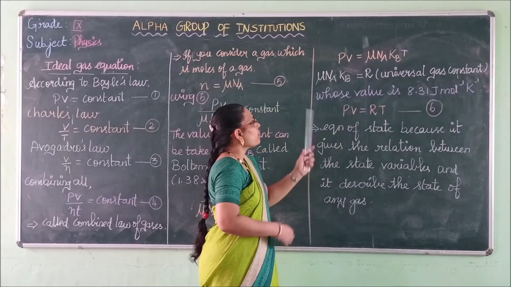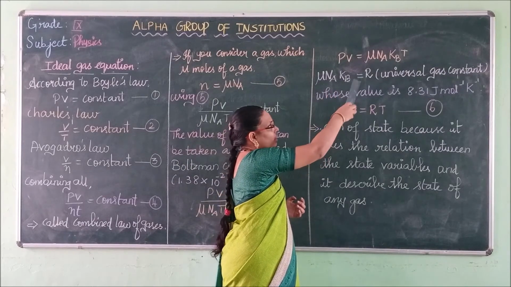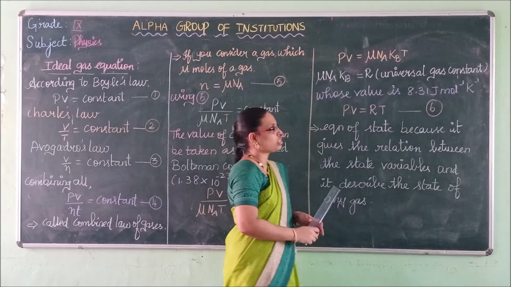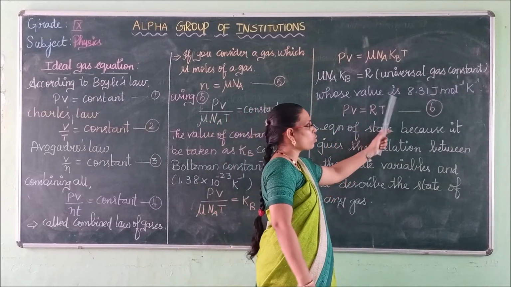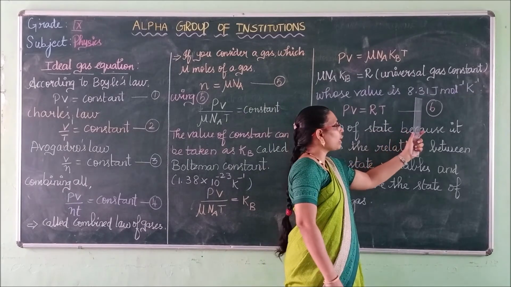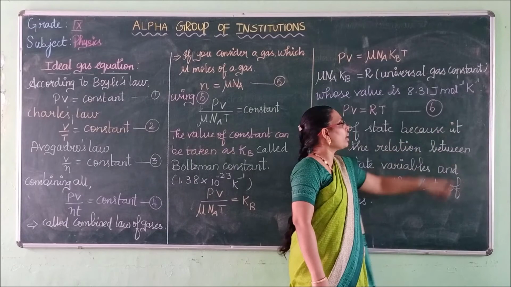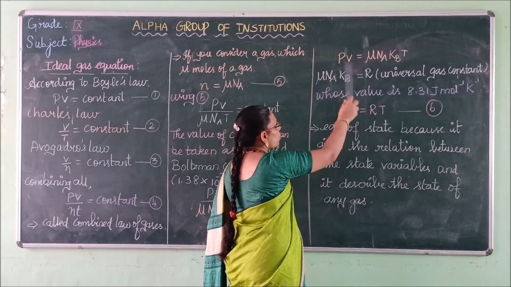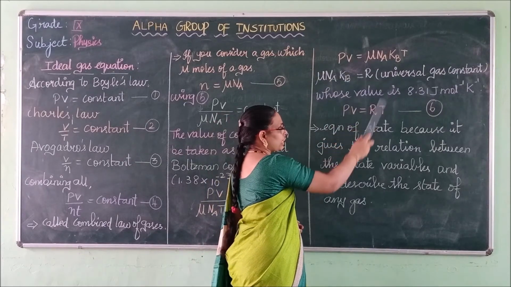We can write PV equal to mu times the Avogadro number into the Boltzmann constant into temperature. Here we write this mu NA Kb as R. R is the universal gas constant, whose value is 8.31 joule mole power minus 1 Kelvin power minus 1. Instead of mu NA Kb, we write R, the universal gas constant.